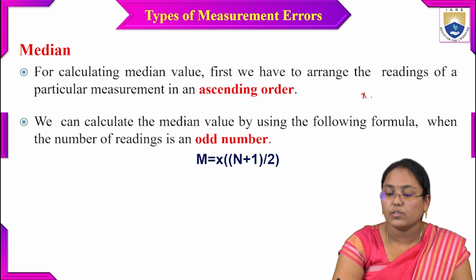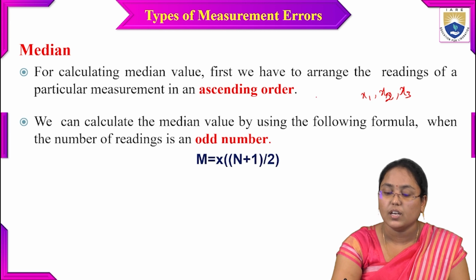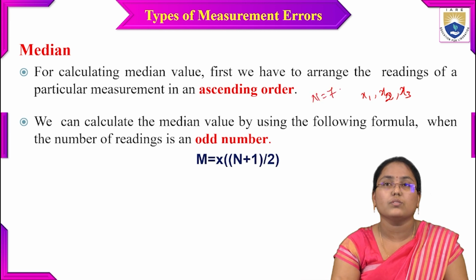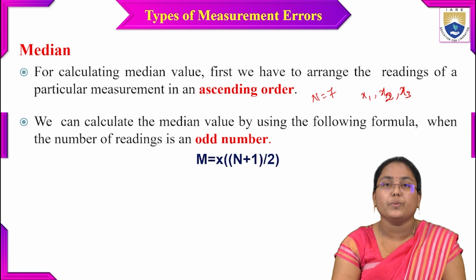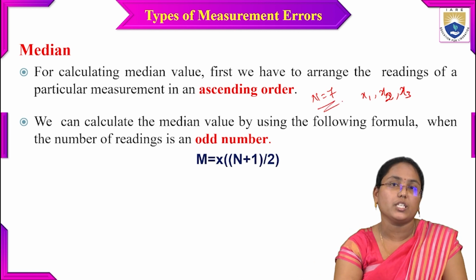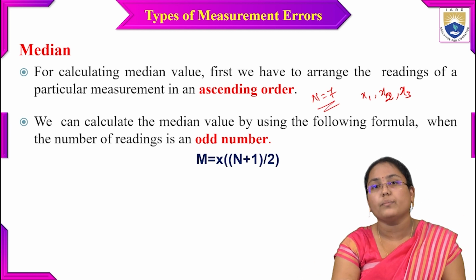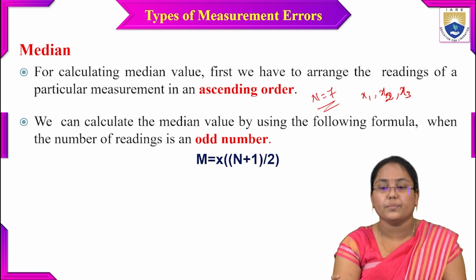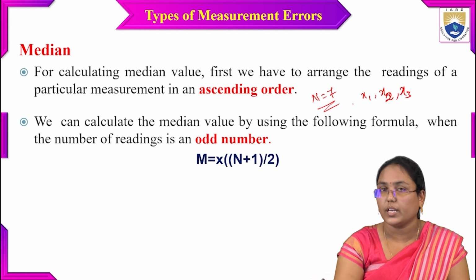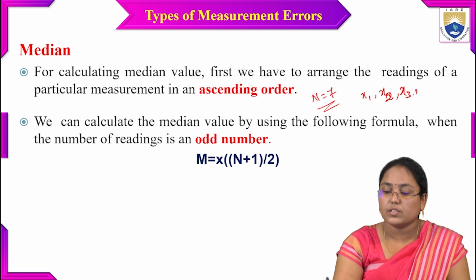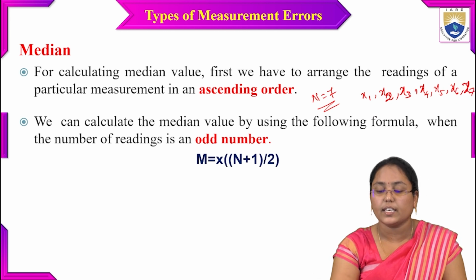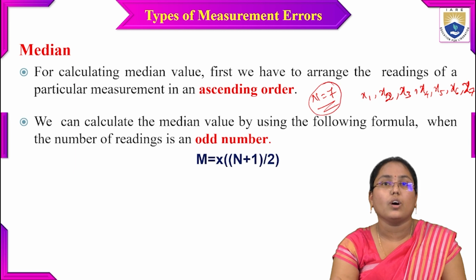Now here I have n number of readings, x1, x2, x3, and so on. I'll take only 7 readings, so n equals 7, just for understanding purposes. In practice n won't be 7 because it is a very small number; rather, we'll be taking more, more than 50 or something like that. But for explanation purposes, we are taking n equals 7 right now: x1 to x7. As I can see here, the number of readings is odd.